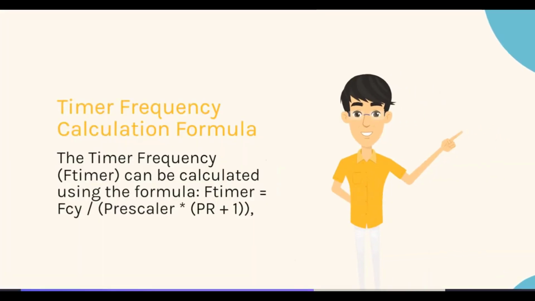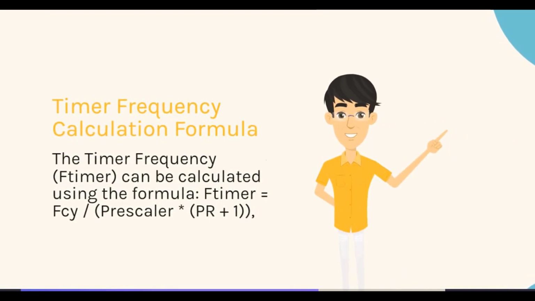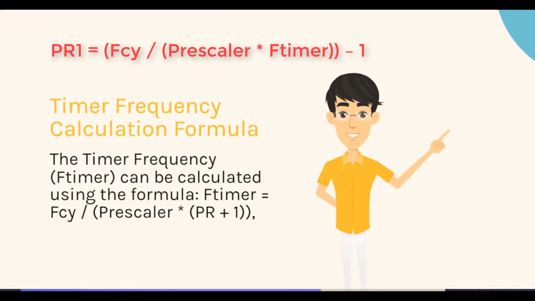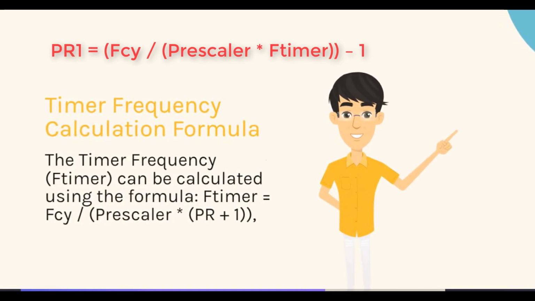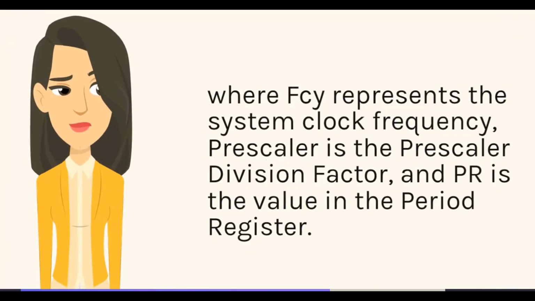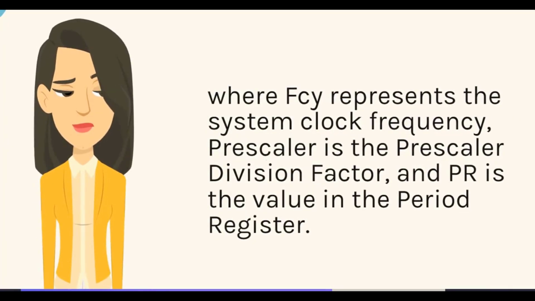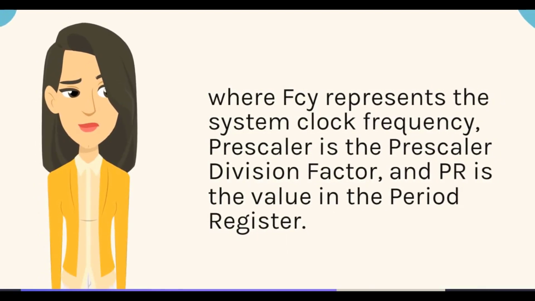Timer frequency calculation formula. The timer frequency can be calculated using the formula: timer equals C over prescaler times (PR plus 1), where C represents the system clock frequency, prescaler is the prescaler division factor, and PR is the value in the period register.